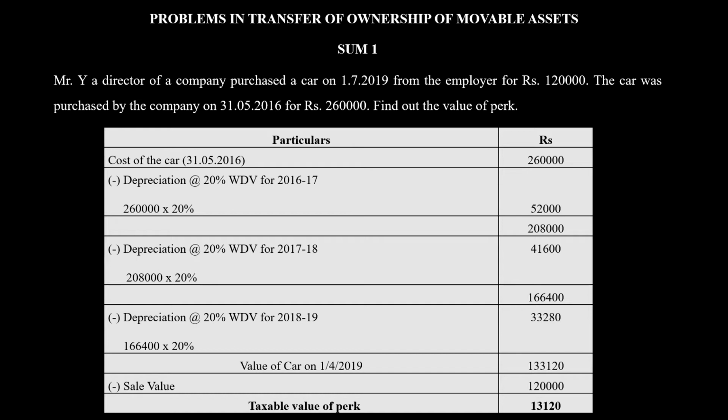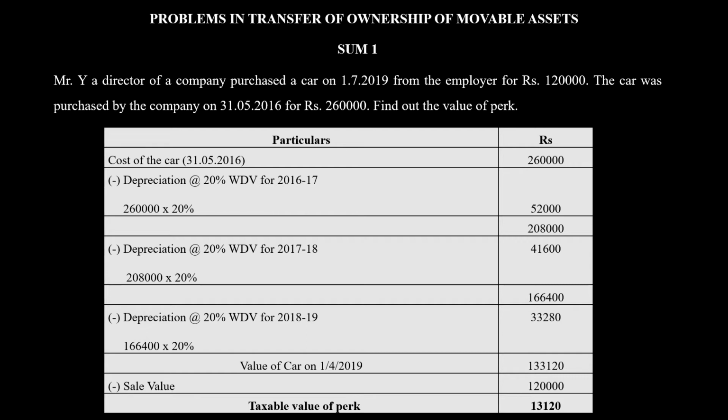From this, you minus the depreciation for every year according to the rule given, and find the value of the car on the date when it is bought by the employee from the employer, that is 1/7/2019, which is in the current previous year.